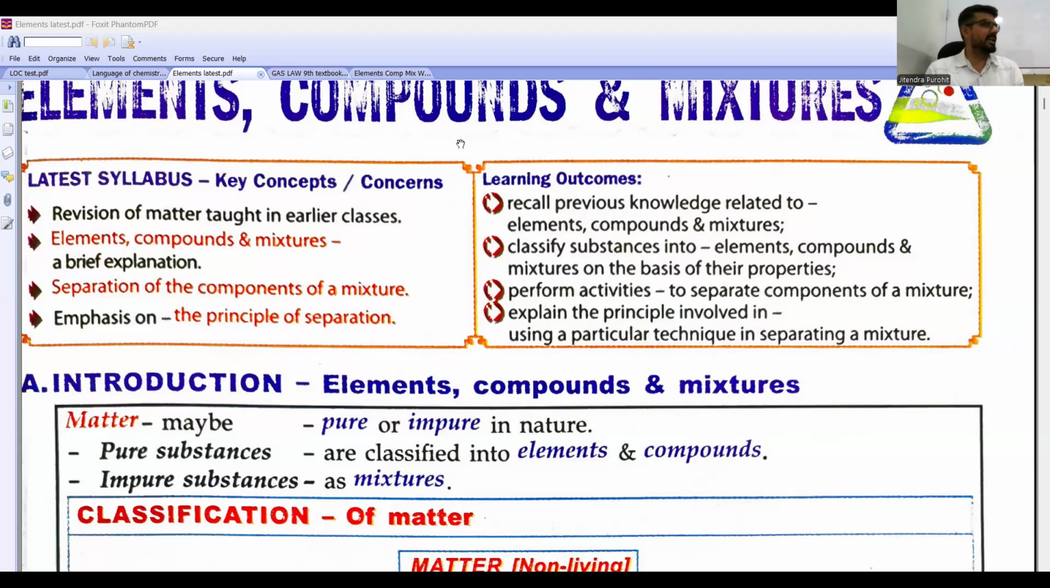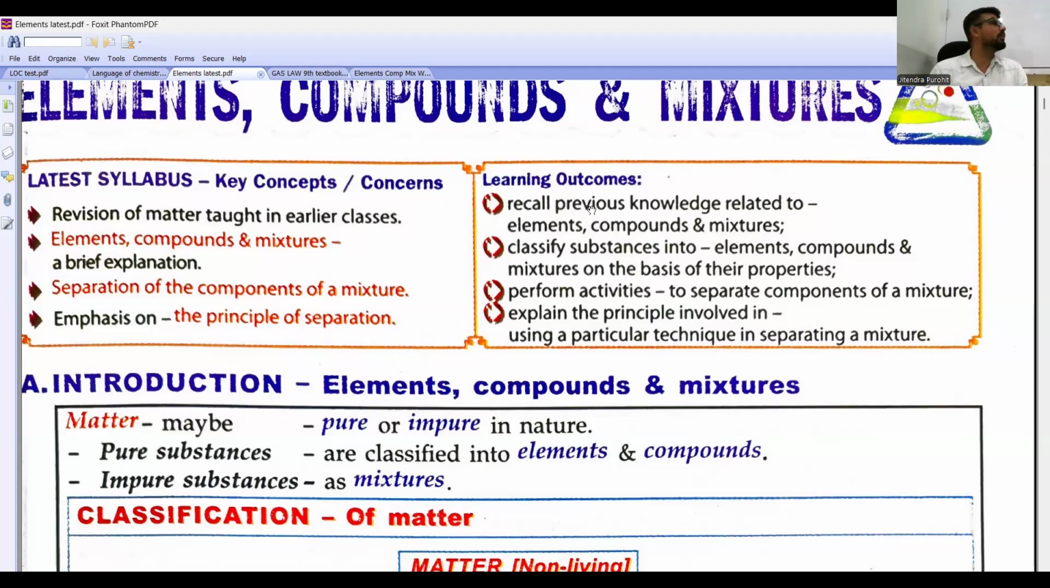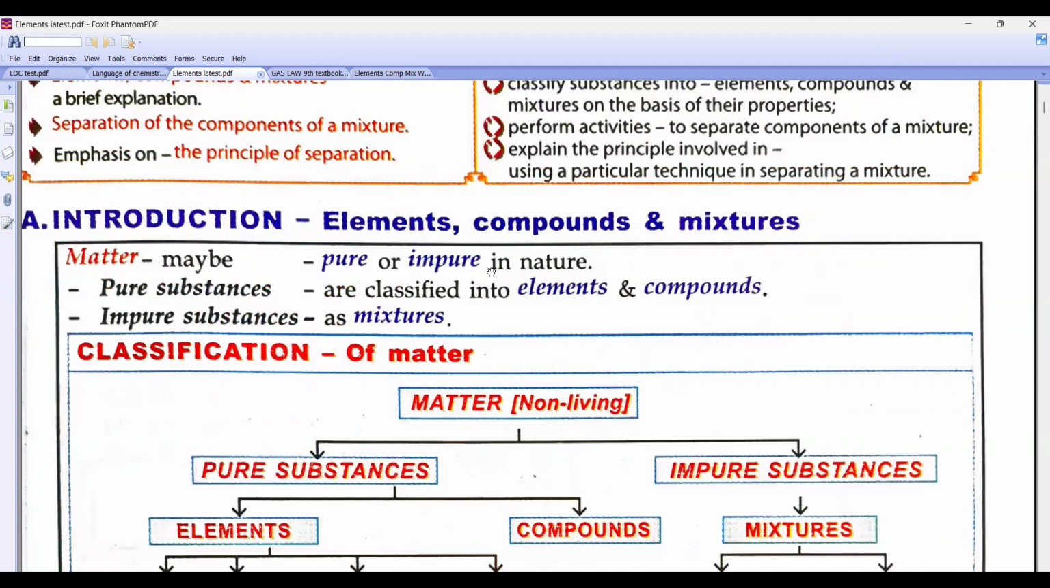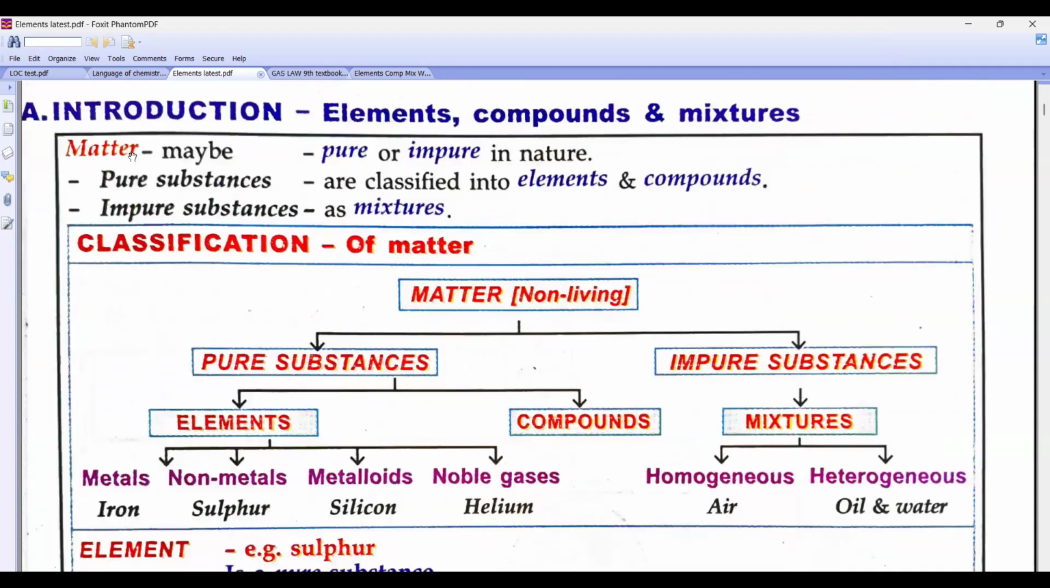We have already started with elements, compounds and mixtures, but I'm going to do a quick revision. Now, beta, we all know matter. What is matter? Anything which occupies space, has mass, and which we can perceive through our senses. Matter is further classified into pure and impure.